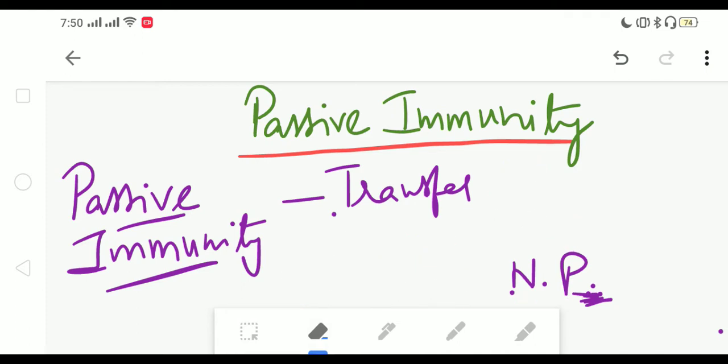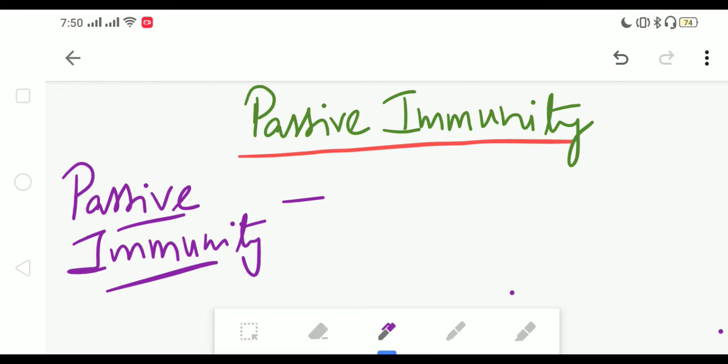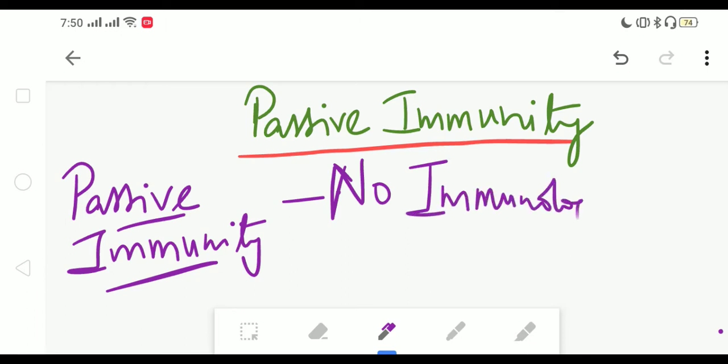As this immunity is being transferred from an immune person to a non-immune person and the person's immune system is not activated, there is no immunological memory. There is no development of immunological memory.